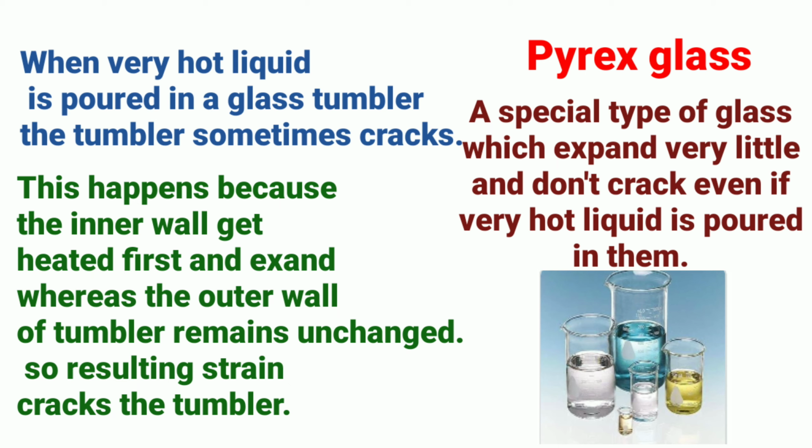I would like to explain one more example. When very hot liquid is poured in a glass tumbler, the tumbler sometimes cracks. This happens because the inner wall gets heated first when the hot liquid is poured in the tumbler and expands first, but the outer wall of the tumbler remains unchanged. So the resulting strain cracks the glass.